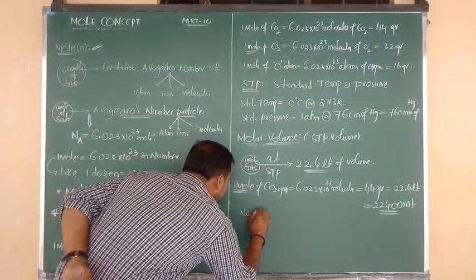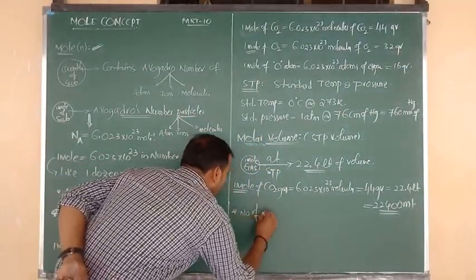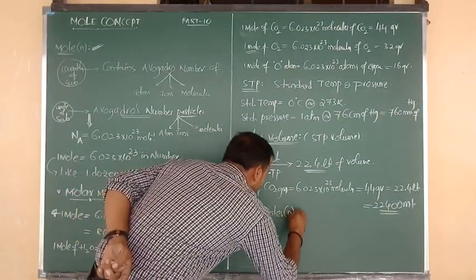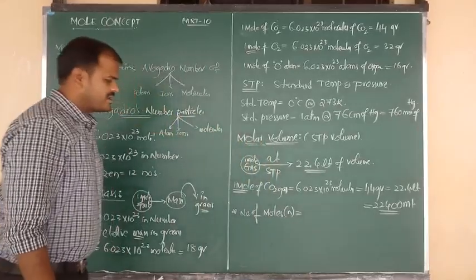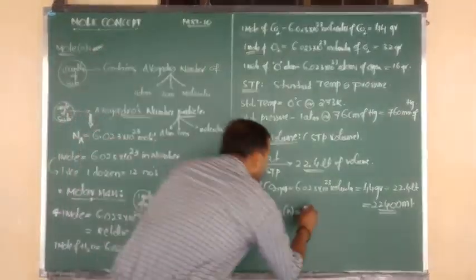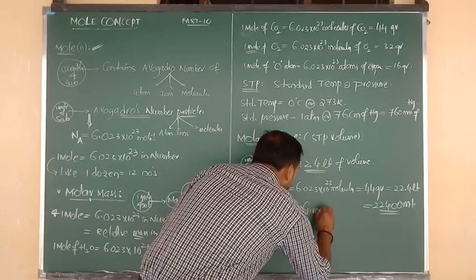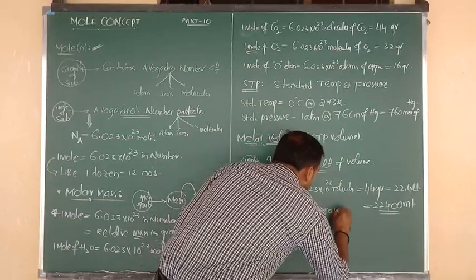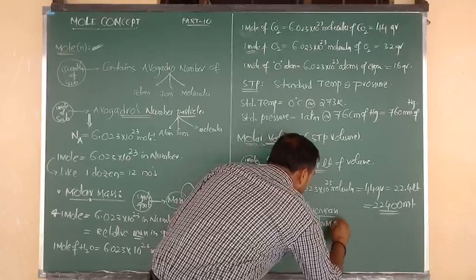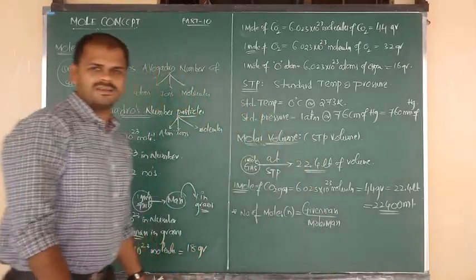Let me consider one formula. Number of moles. The symbol of number of moles is small n. So number of moles, small n, is equal to the given mass by molar mass.